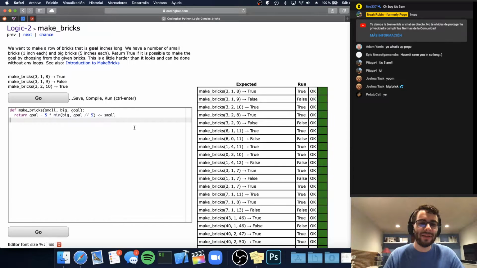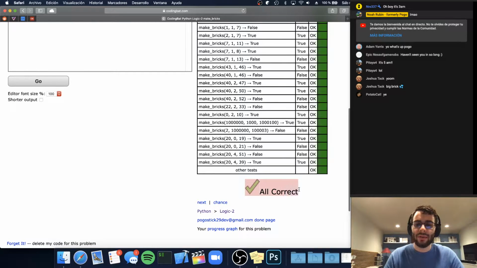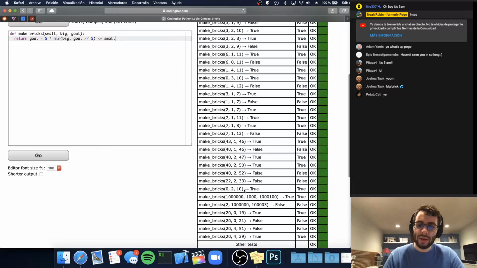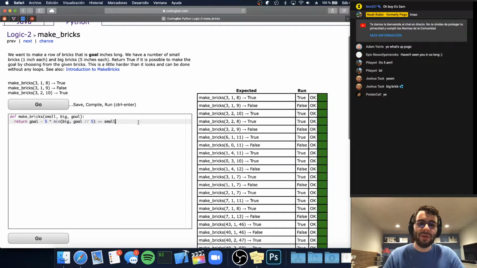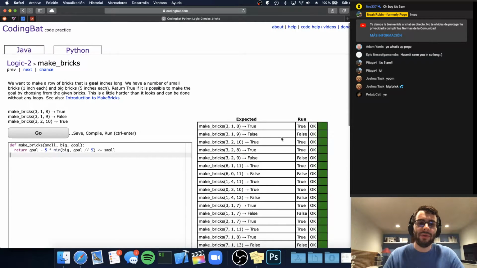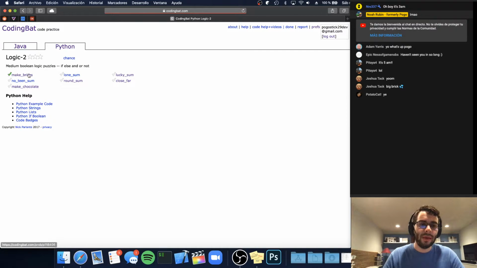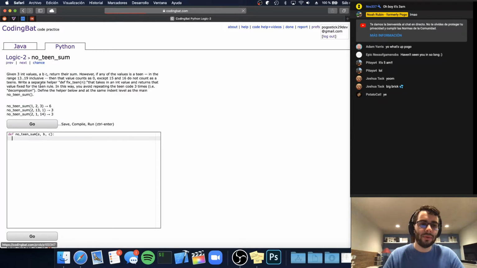We got this first one. So that's it. And then when you're good on CodingBat, you'll see this all correct here. There are some other tests that it runs that you don't get to see. But we got this one correct. If you solve it and you get some test cases correct, you can get partial credit, but we want to get them all correct. So we got that one. Let's try another one.